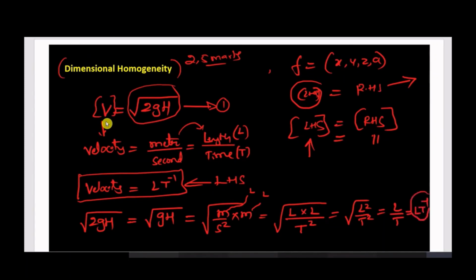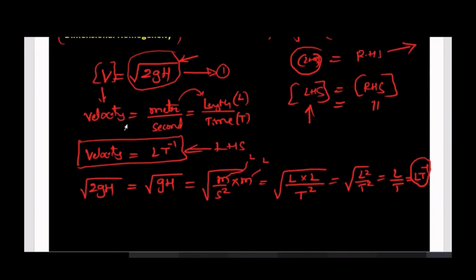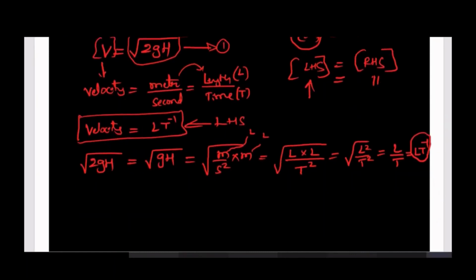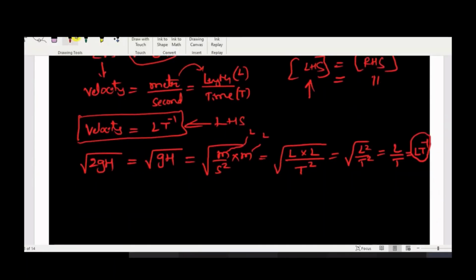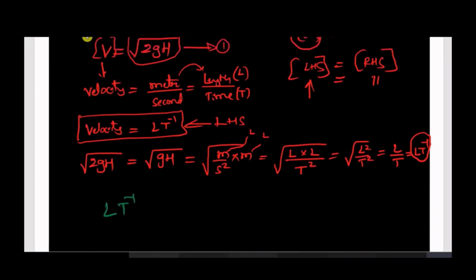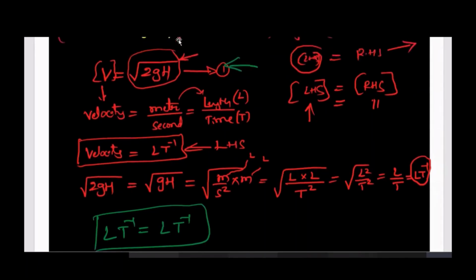So the right hand side, that is square root of 2gh of equation number 1, has the same dimension as the LHS. LHS and RHS both are the same. So LHS is L T minus 1, RHS is also L T minus 1. So this equation number 1, we will call it a dimensional homogeneous equation.